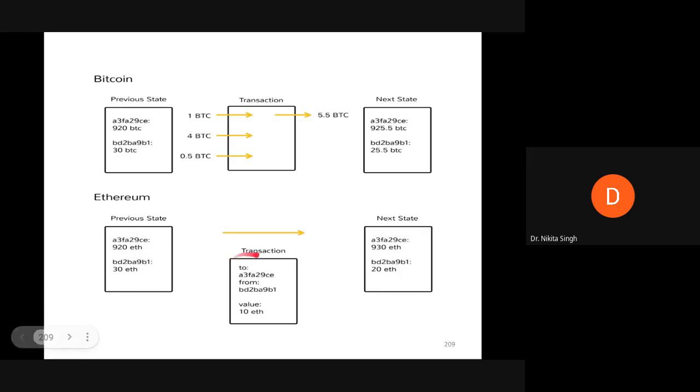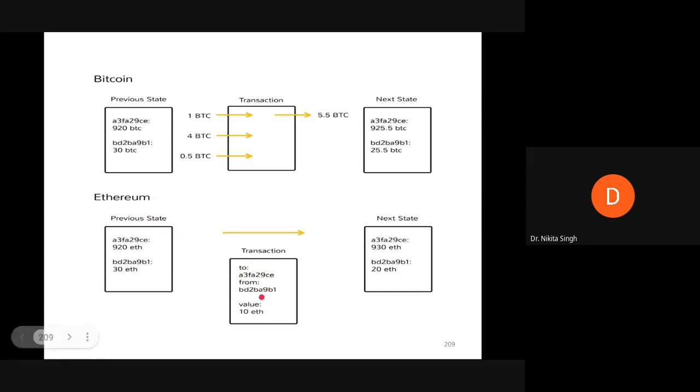Simply, a transaction is noted as the person to whom you're sending, the person who is sending, and the value of Ether being sent. Here you are not using the unspent transaction output model. Since you have accounts and the balances are present in them, that mechanism is used for tracking the amount of funds you have.